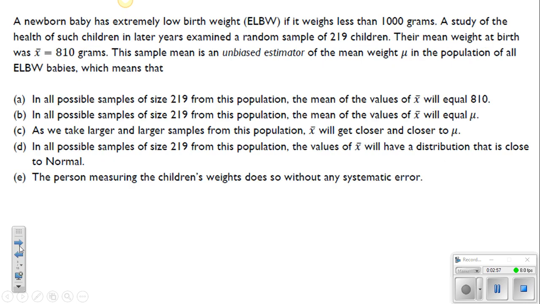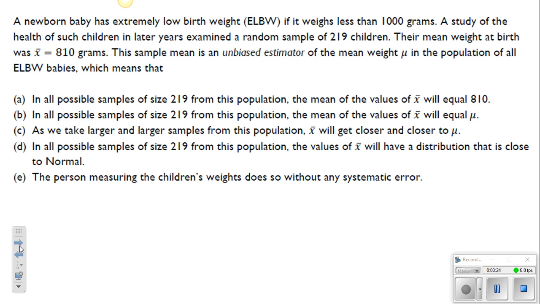Part 3 here, number 3, is going to be a newborn baby who has an extremely low birth weight, ELBW, if it weighs less than 1,000 grams. A study of health of such children in later years examined a random sample of 219 children. Their mean weight at birth was X bar equaling 810 grams. This sample mean is an unbiased estimator of the mean weight mu in the population of all ELBW babies.